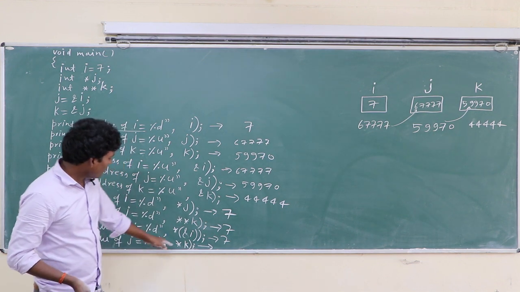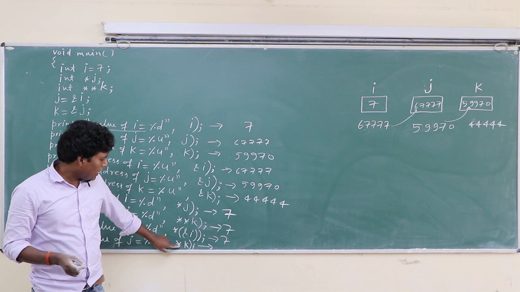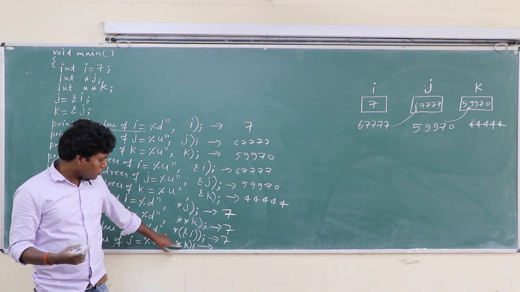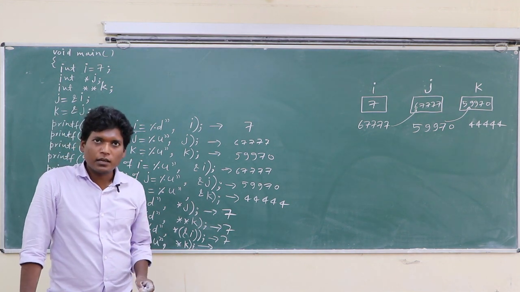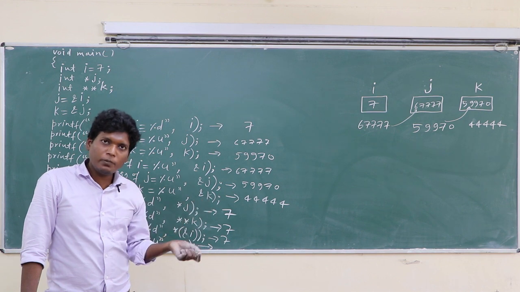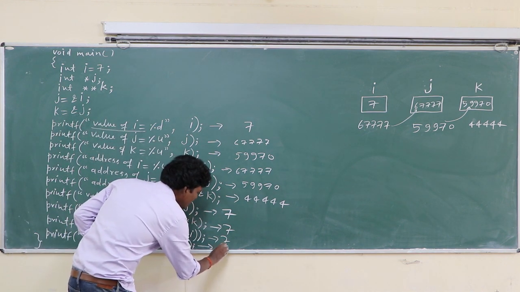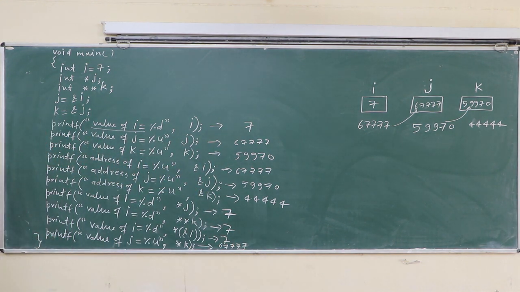Okay, K has the address of j, and asterisk makes it one time value. So it will be the address of i. K has the address of j, make it value, so it will be the address of i. So the address of i is 67777. These are the results. Okay class, these are the results.